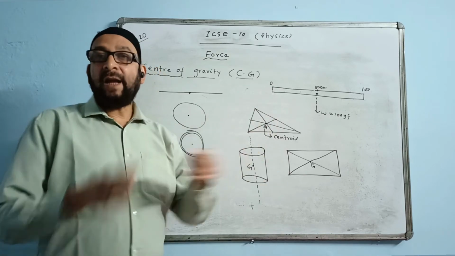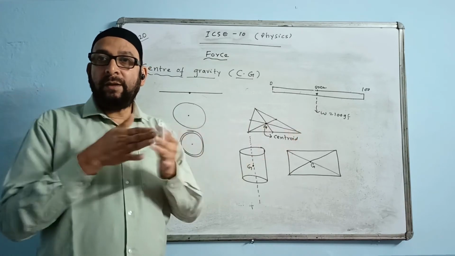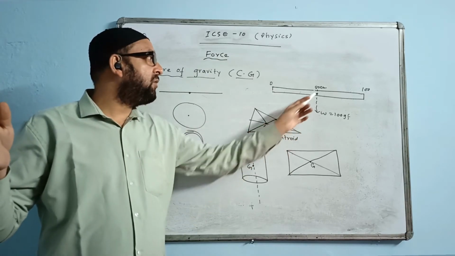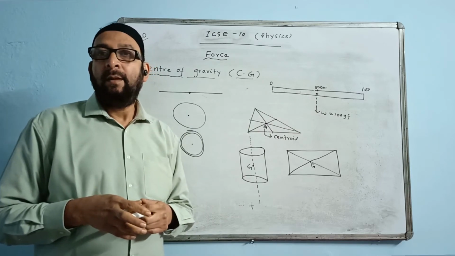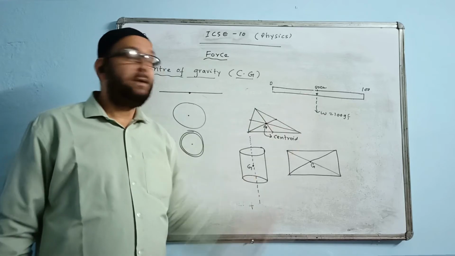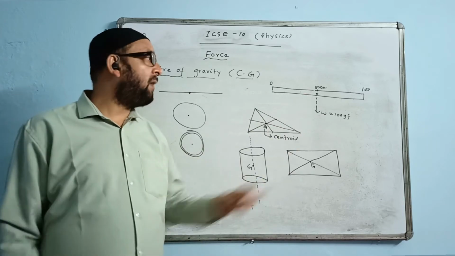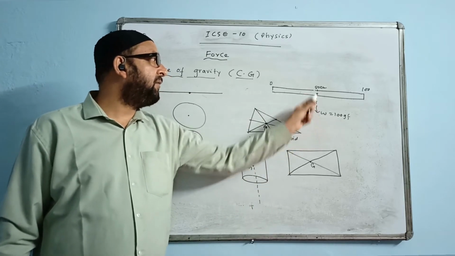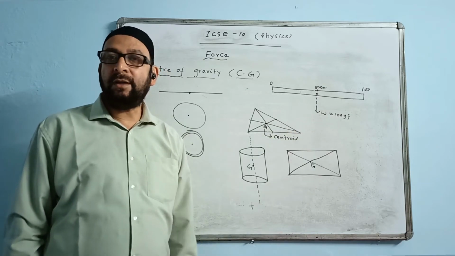If we are having a full meter rule, where is the position of CG situated? At 50. And the weight of the entire rule is acting there only. Say the meter rule's weight is 100 gram force. 100 gram force will be acting there at the 50 centimeter mark, where W is equal to 100 GF.